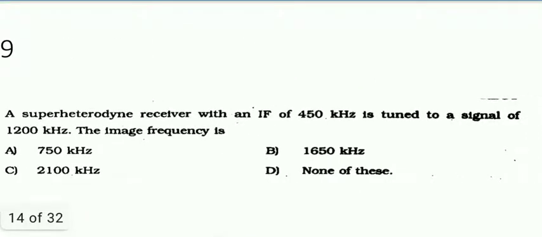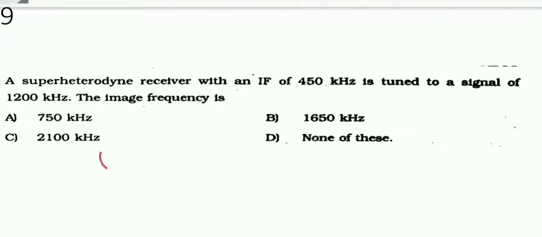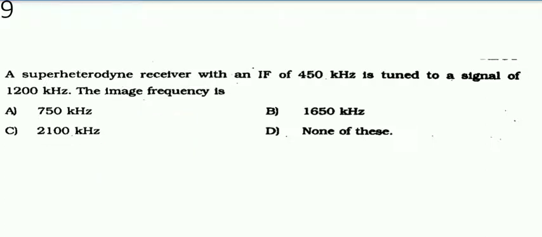Next one, a superheterodyne receiver with an intermediate frequency of 450 kilohertz tuned to a signal of 1200 kilohertz. The image frequency, it is repeated, I think. So it is 2100 kilohertz, right? Just now only we have seen this. So image frequency is received frequency plus twice the intermediate frequency. Received is 1200, IF is 450, 2 into 450 is 900. So just now only we have seen, so I skip it.